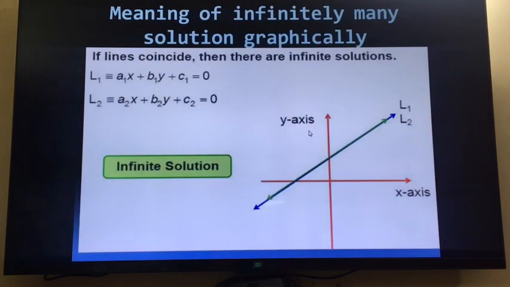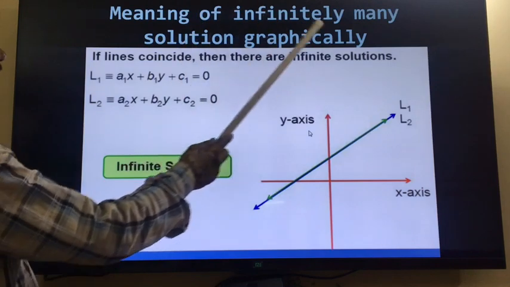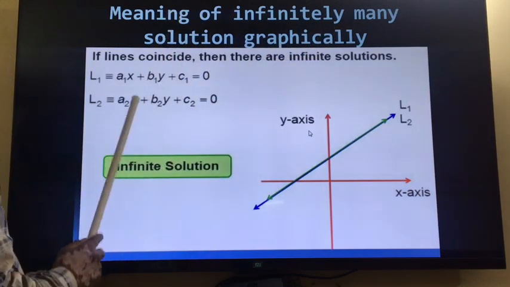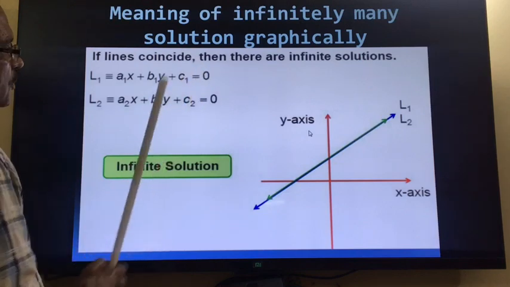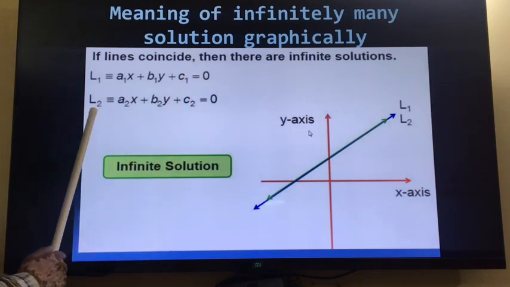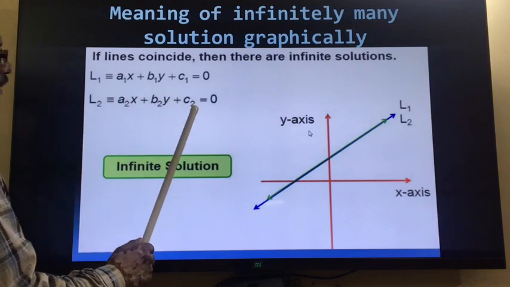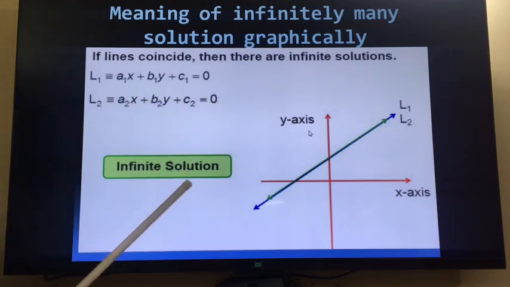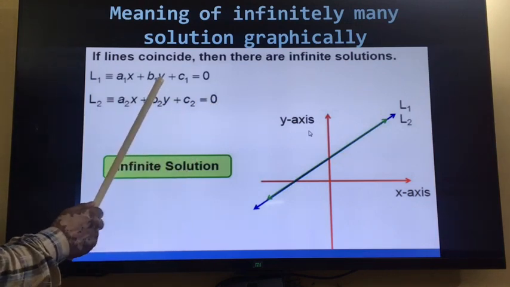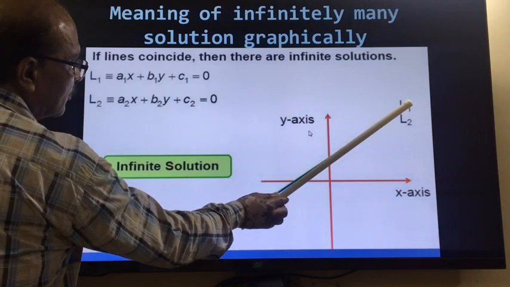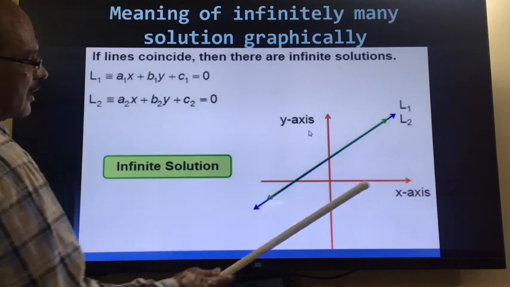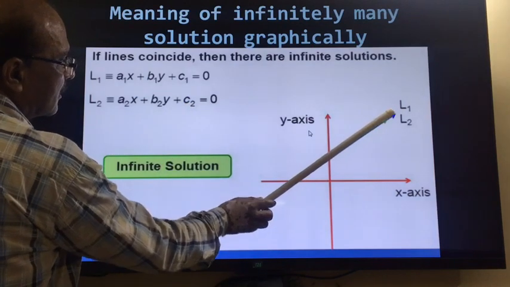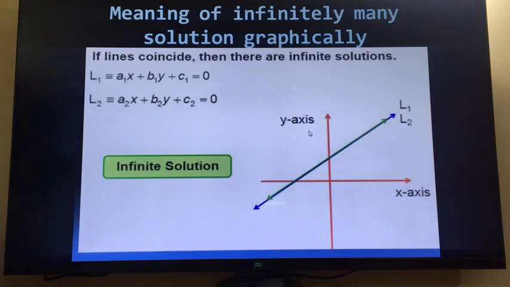Next, graphically you can understand the meaning of infinitely many solutions. If the first line is a1x plus b1y plus c1 is equal to 0 in general form, and L2, that is line 2, is a2x plus b2y plus c2 is equal to 0, then what may happen? If you plot the graph of the first line, that may be this blue one, and the second line's graph will be denoted by green color. So the green line is overlapping the blue line.